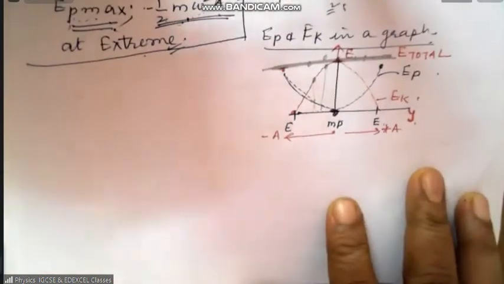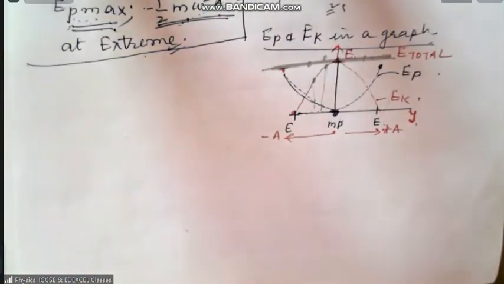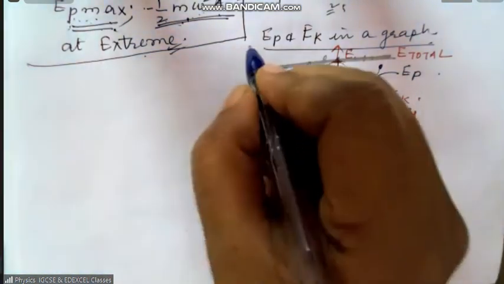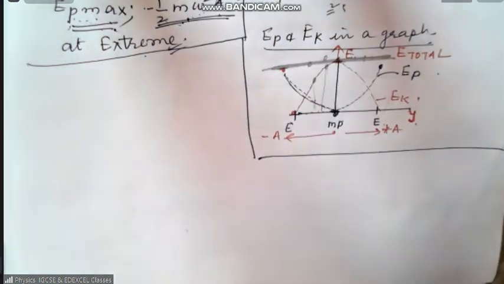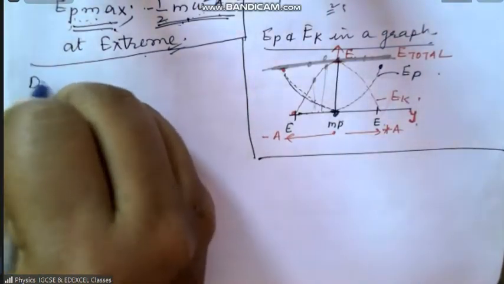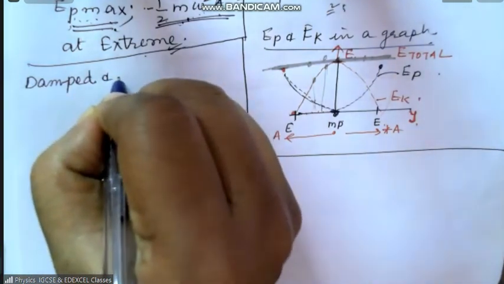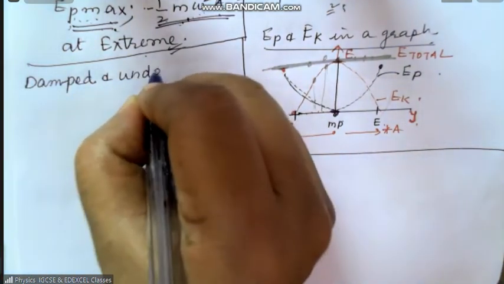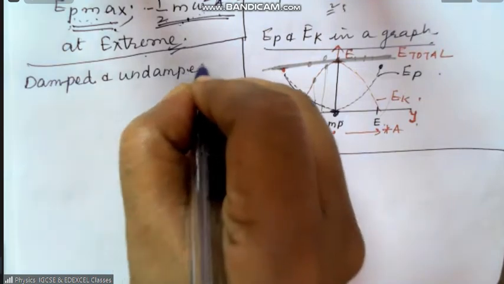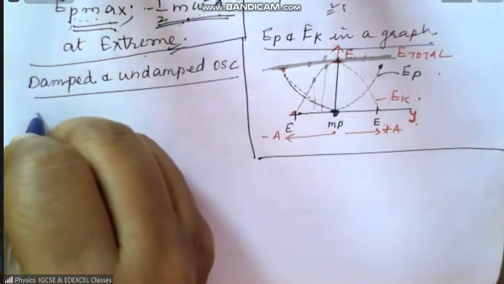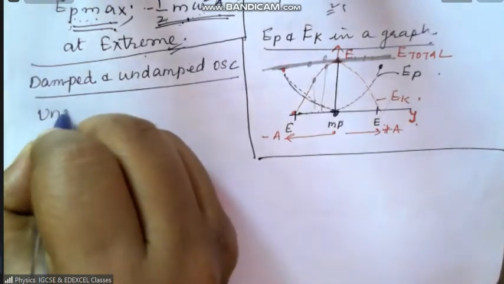Fareen left. All right. Now what we are going to see is damped and undamped oscillation. First of all, let us see undamped oscillation.